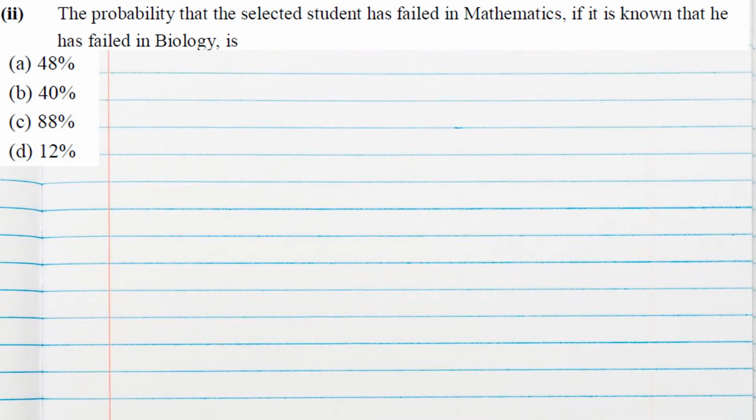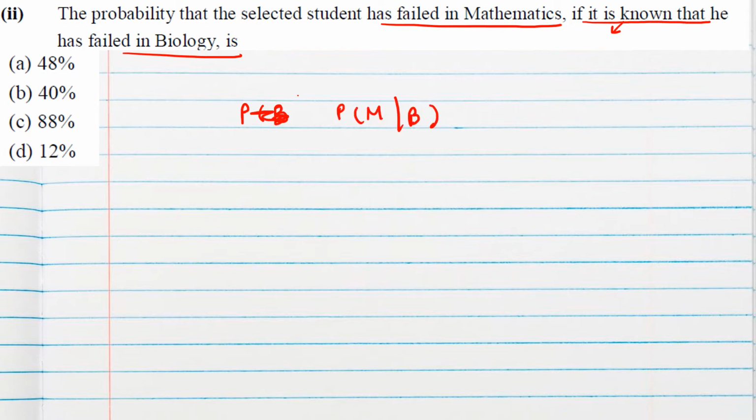Next question is the probability that the selected student has failed in maths, if it is known that he has failed in bio. Again, it is a question of conditional probability. It is known that he has failed in bio. So the probability of failing in maths given that he has failed in bio is given by the same formula, B intersection M, but this time divided by P of B. So this is 12%, and P of B is 30%.